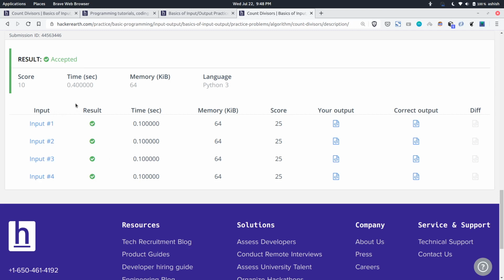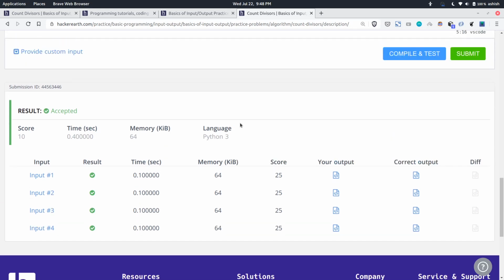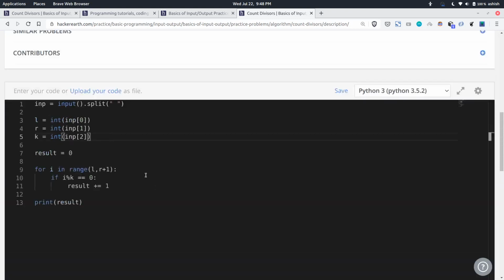Okay. So as you can see, HackerEarth provides you some more information, like how fast your program was. Here it took 0.4 seconds to run the whole code, the memory it took, and your score. Generally these hidden test cases have marks. Each can have 2 marks, 3 marks, sort of those.